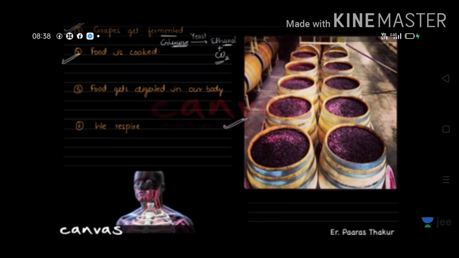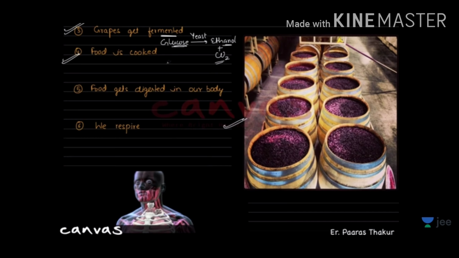So this is an example of chemical change. You can see in the figure that wooden containers are kept, and in this container grapes are stored, which will be fermented in the presence of yeast, and it will be ultimately converted into an alcohol.